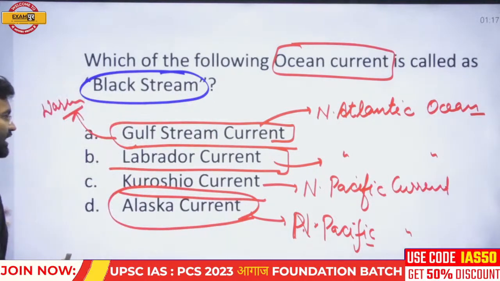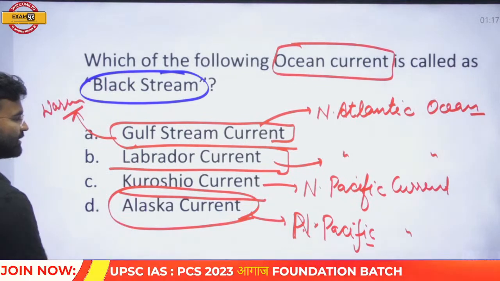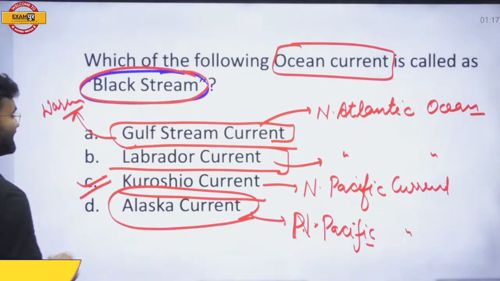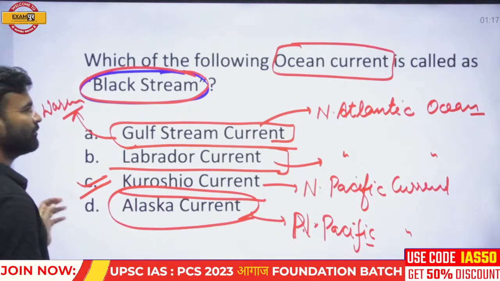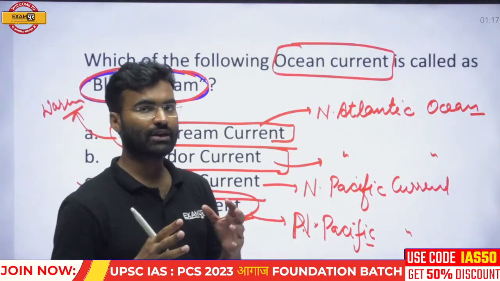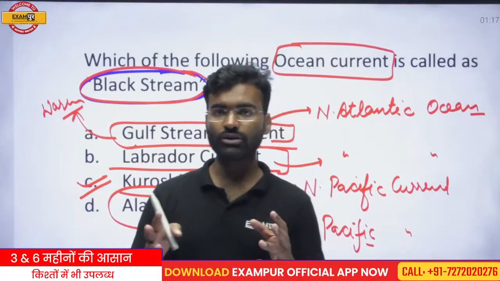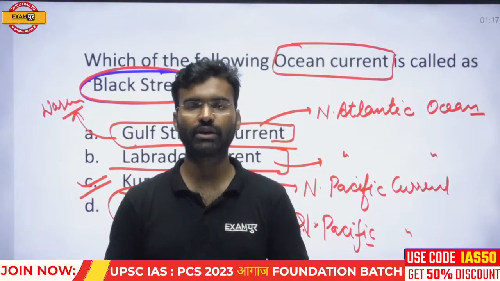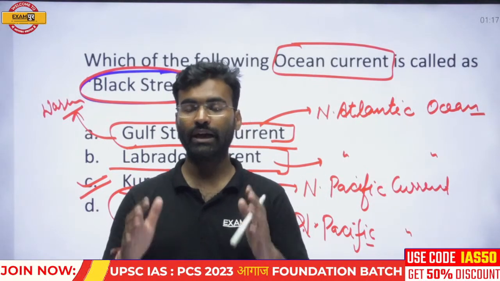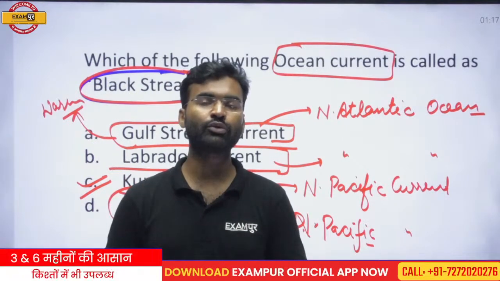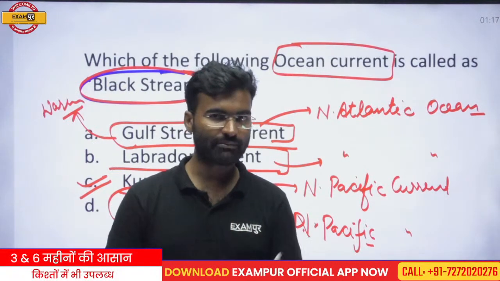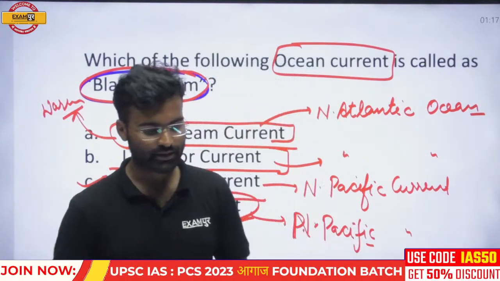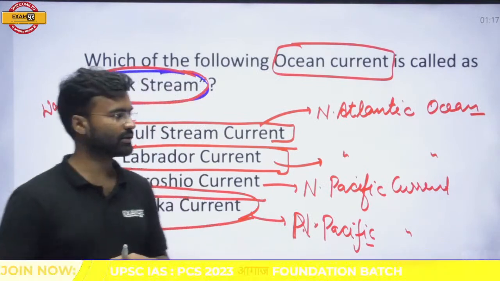Okay, so the Gulf Stream and all these streams are important, but the Black Stream is basically the Kuroshio. Why is this called the Black Stream? Because this is a very strong current, and a lot of dark blue water is moving in this oceanic current. Due to the large amount of dark blue water, it appears blackish, and that is why it is called the Black Oceanic Current.